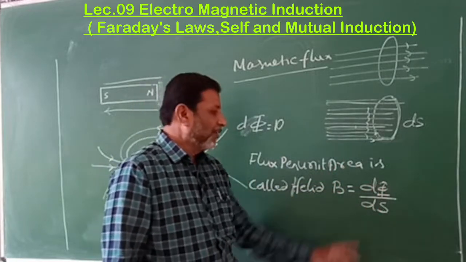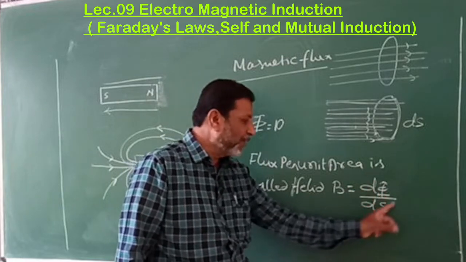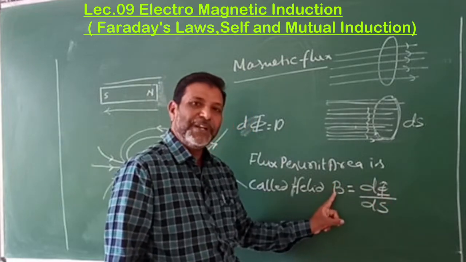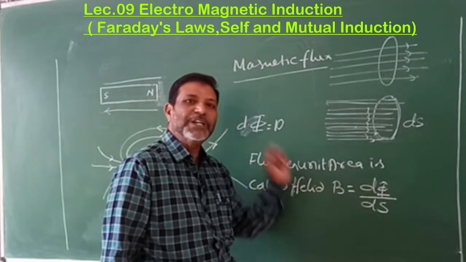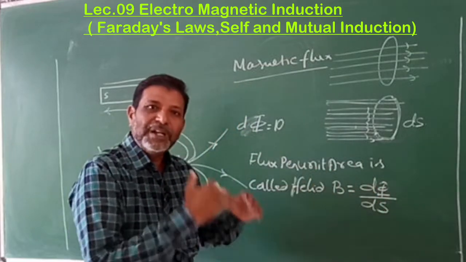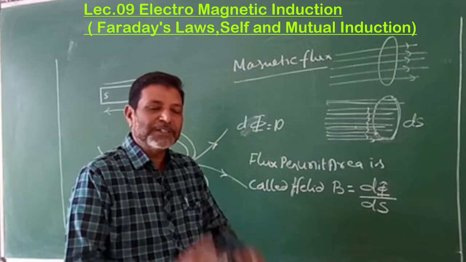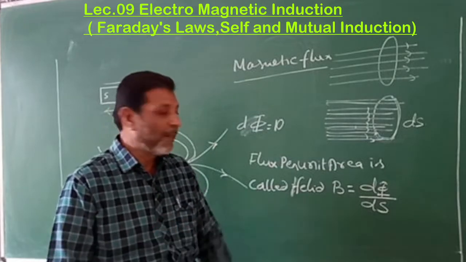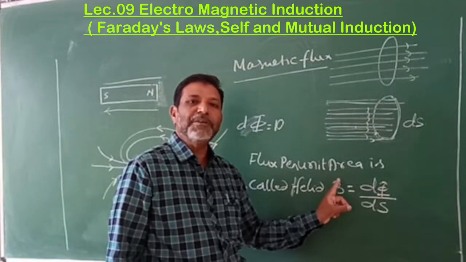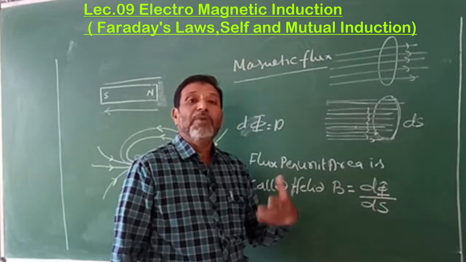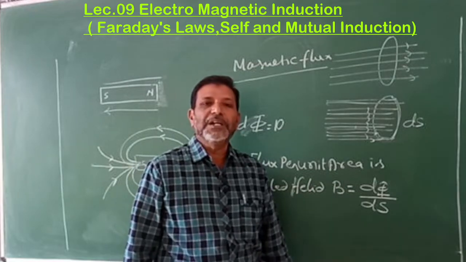Now here, if you take the magnetic flux per unit area, that gives the magnetic field. If you take electric flux per unit area, that gives the electric field. Since we are discussing magnetic flux here, magnetic flux per unit area is called the magnetic field. These are the basic points.